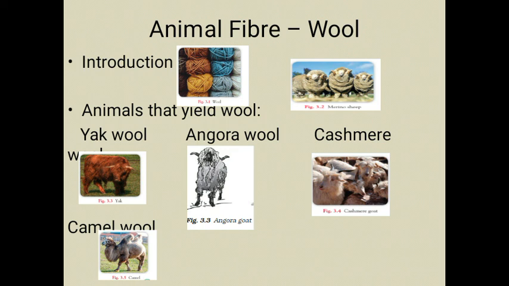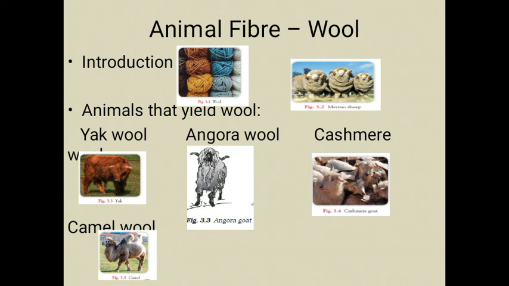So the main source of wool is sheep. Although the main source of wool is the sheep, it is also obtained from the rest of the animals like camel, goat, yak. So there is one term regarding these sheep, that is the fleece. So what do you mean by the fleece?